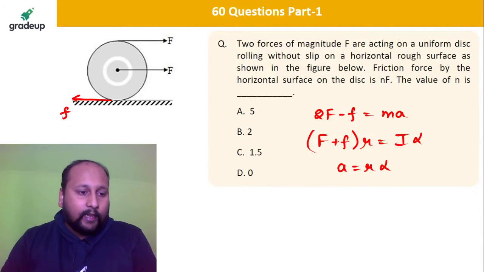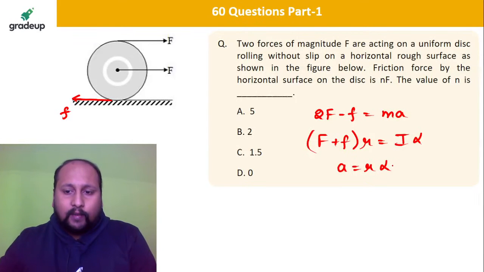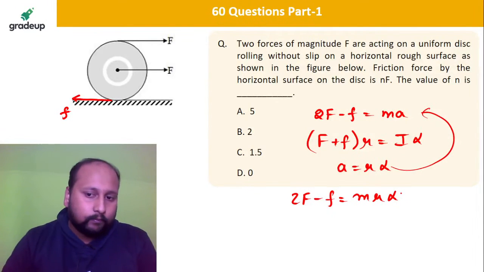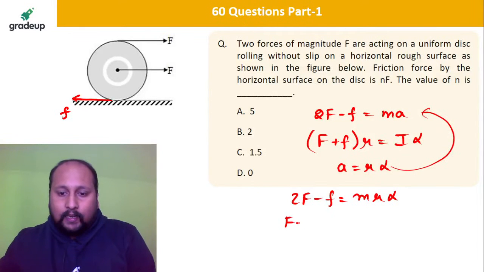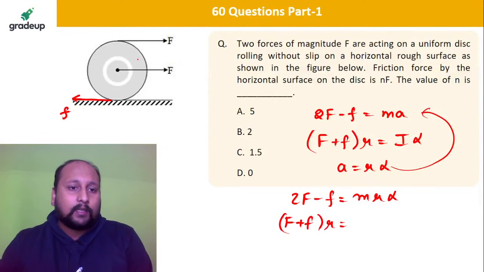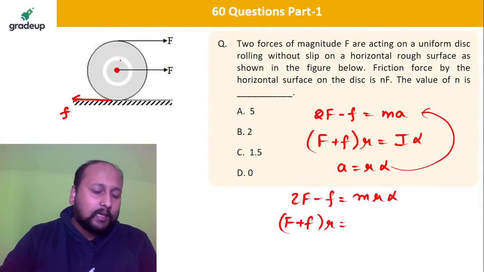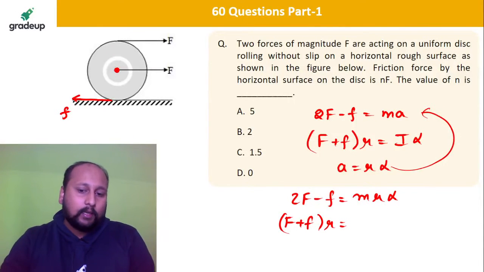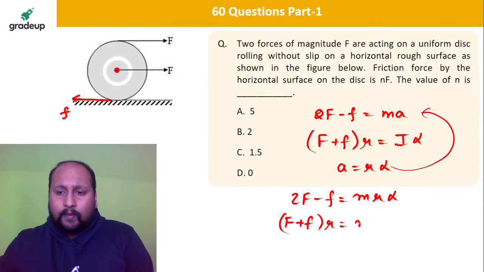Okay, fine. So let's do one thing. Let's put this value of A over here. So I can say 2F minus f is equal to M into R into alpha. And this will be F plus f into R is equal to I. What is the mass moment of inertia about its CG, because it is rotating about its center? What is the mass moment of inertia about its center of gravity of a disk? It is equal to mr square by 2, into alpha.